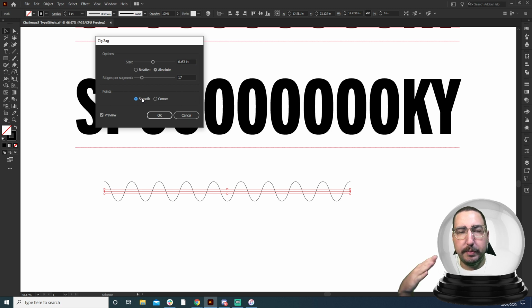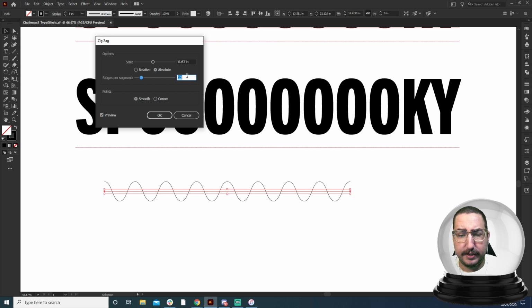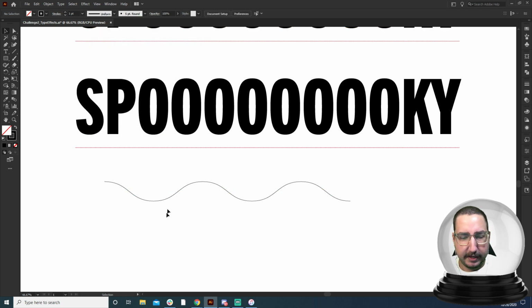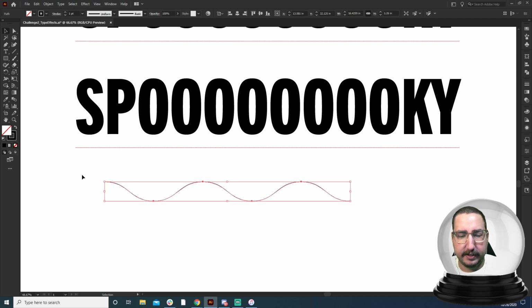And we also can change this to smooth. And so this is the way that people get nice wave lines very easily. You can do this with a pen tool, but it's super hard. And so we're going to take this down and do like 4. So we'll hit OK. And from here, we can actually take this line and go to Object, Expand Appearance, and it's going to make this perfect line for us that is the perfect wiggle. So if you've ever wondered how to make a wiggle, how to make a wave, that is the way to do it. It's super easy using the zigzag tool.